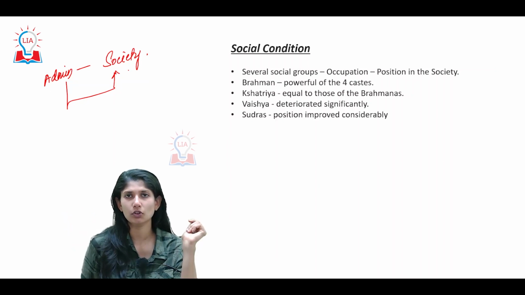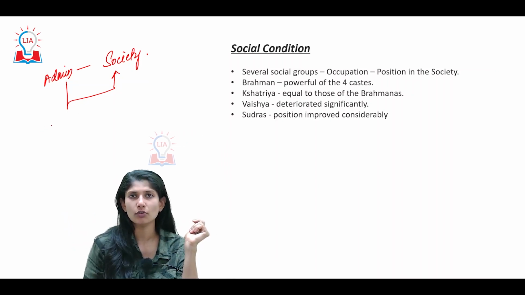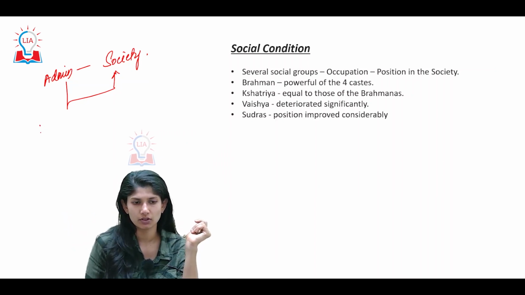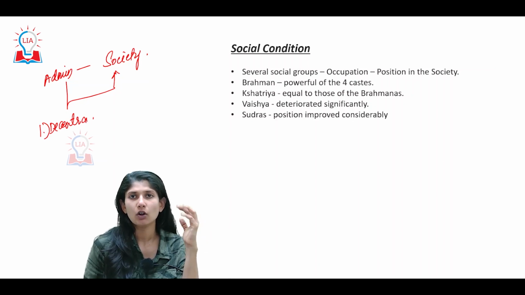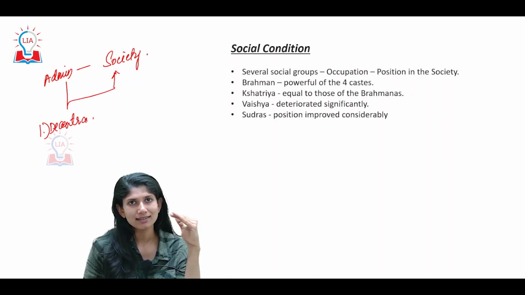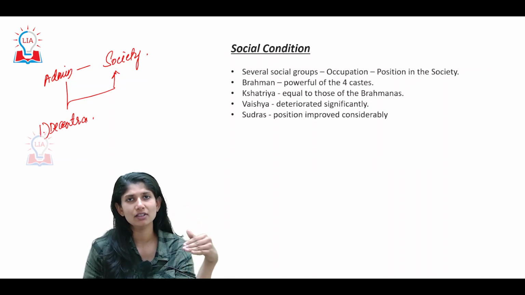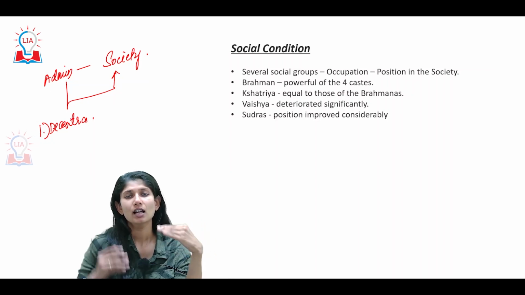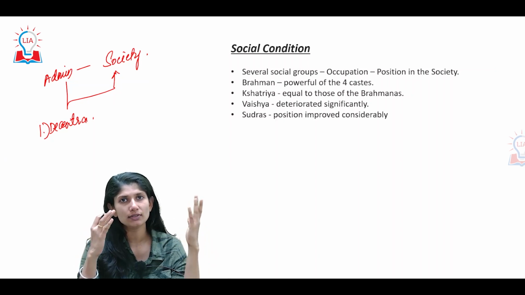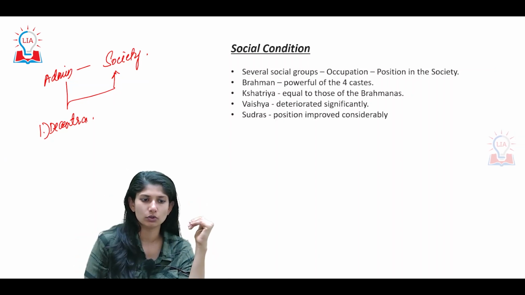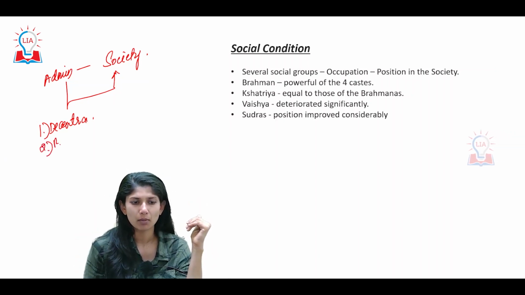This is also possible. The administration of the Rashtrakutas was decentralized. That is, a lot of functions were taken up at the intermediary levels, the village levels and the lower levels of the social strata. It was not always a top down approach but also a bottom up approach.